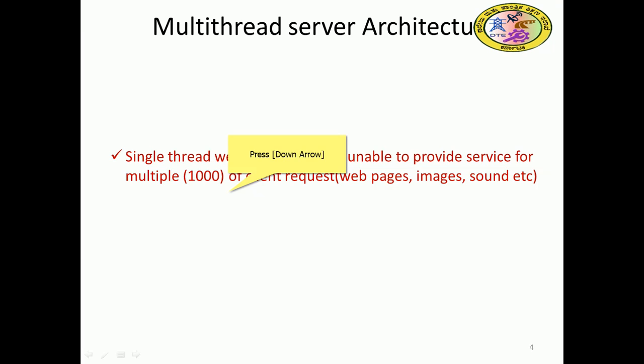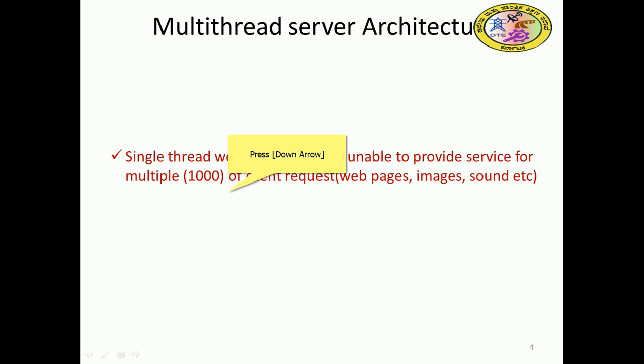Single thread web server process: as I told, there is a single thread web server. It is unable to provide service for multiple client requests for web pages, images, sounds, right? Somebody wants to see an image, somebody wants to listen to songs, somebody wants to see cartoons. Thousands of requests from clients will be there. Is it possible with a single process or single thread to cater to the needs of everybody, thousands of clients requesting at the same time?